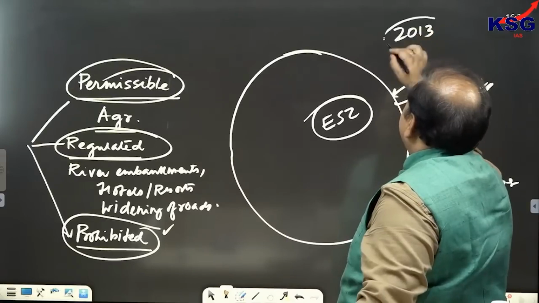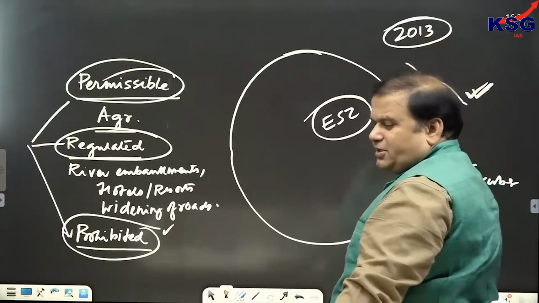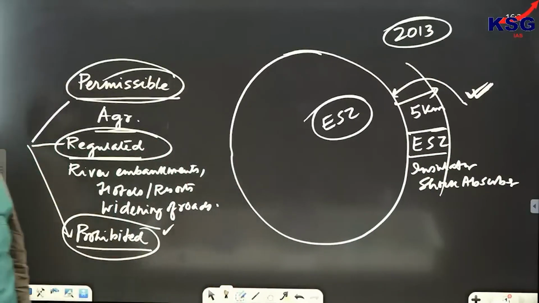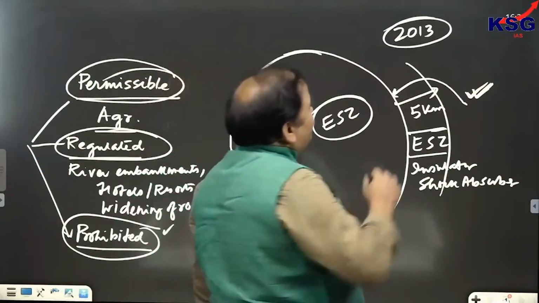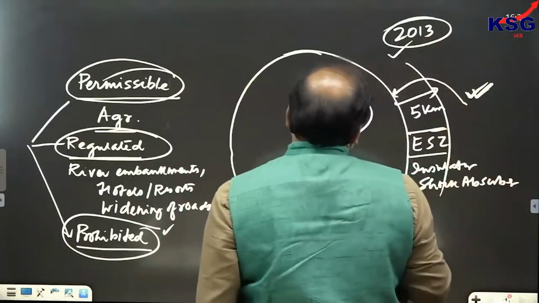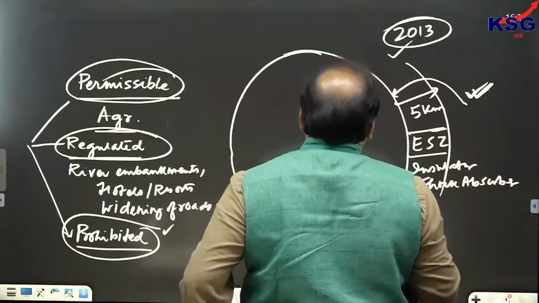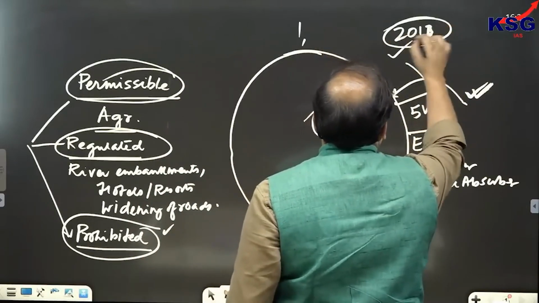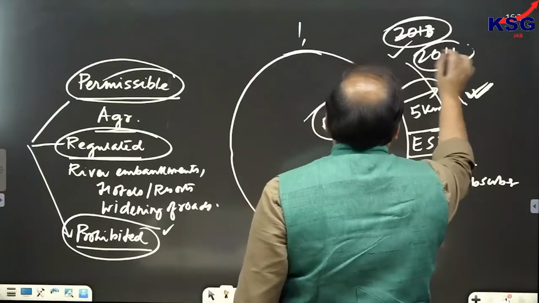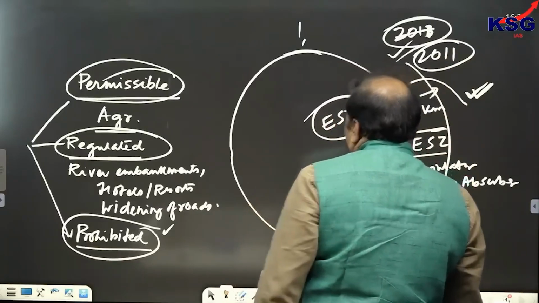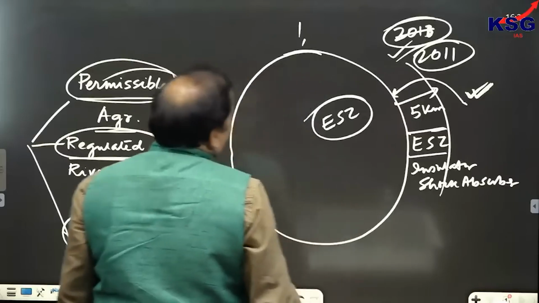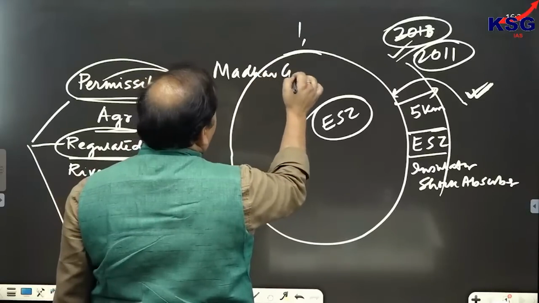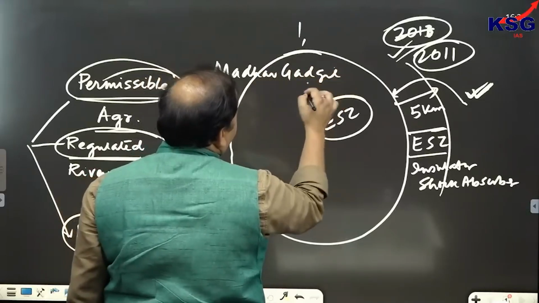Sorry, Madhav Gadgil report is 2011. So Madhav Gadgil Committee submitted a report in the year 2011, and this report stated that what?